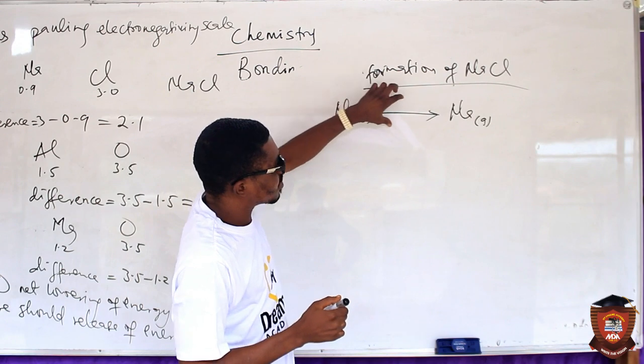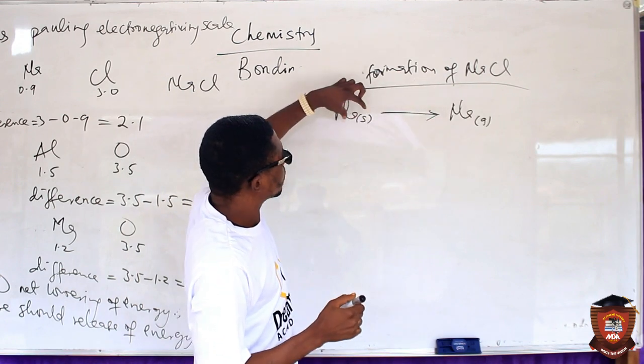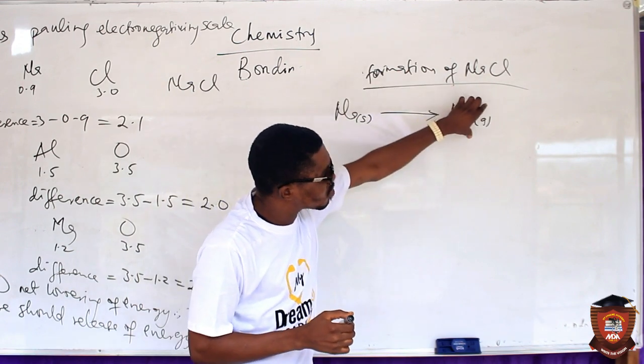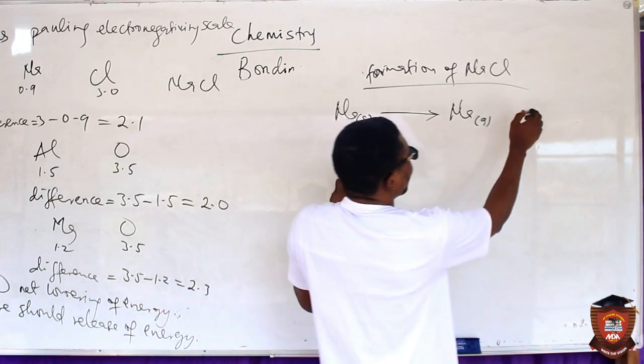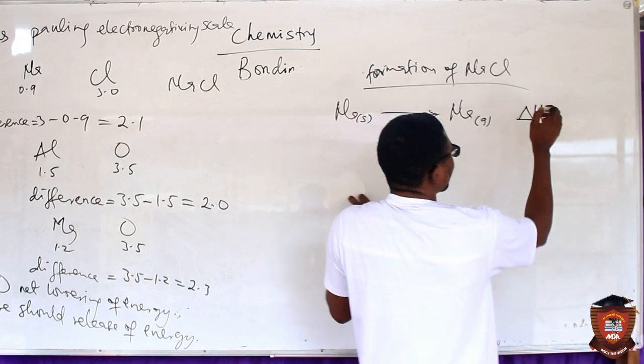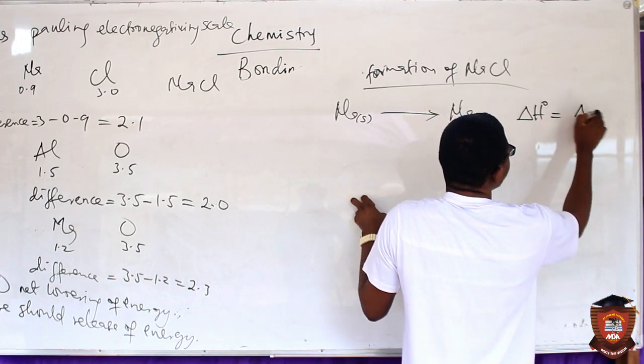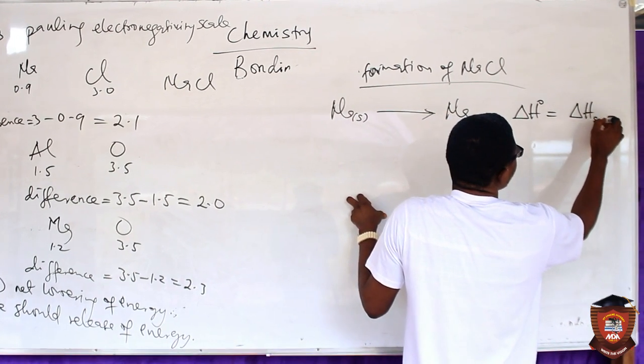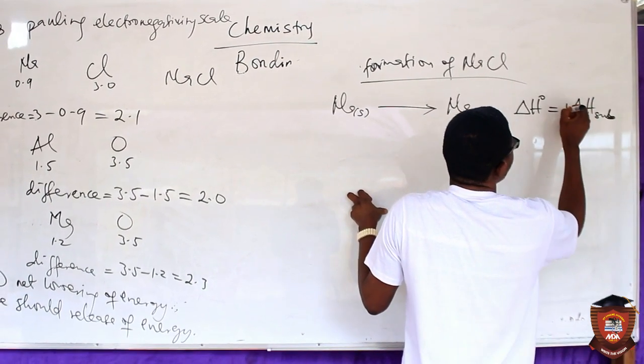This process is called sublimation, because a solid atom has been converted to a gaseous atom. The energy required here, the enthalpy change for this process, is called enthalpy of sublimation, which is positive.